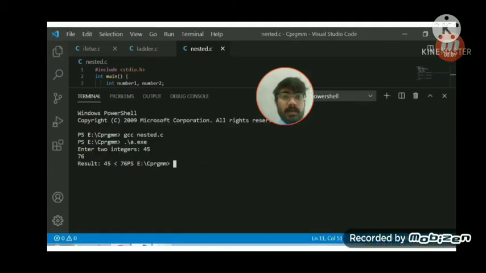I tried that program and entered two values, 45 as the first number and 76 as the second number, and it executed successfully and said 45 is less than 76. This will be your output if you use a nested if else statement. So you can see the outputs do not matter that much, and the ladder statement and nested if else statement work somewhat similarly, but the difference is in their execution and the type of execution.